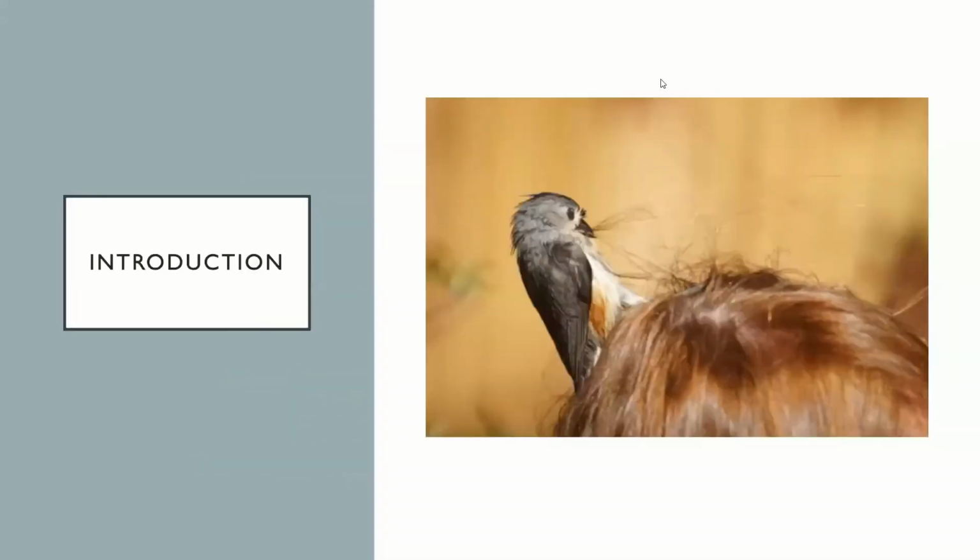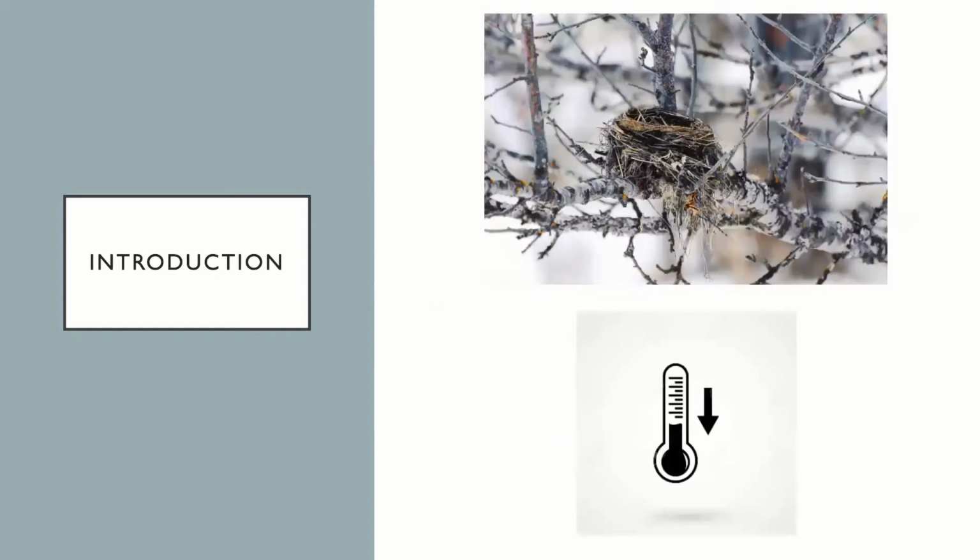So before getting into our model and showing what we were trying to achieve, we will start with a little background observed from nature. In some bird species, sometimes we observe that they have a very special behavior. They tend to approach different mammals, for example, dog, cat, or even human, and they pull the hair or fur out of the mammals and use that hair to build a nest. This behavior is observed widely across the world, but there is empirical evidence that in areas with a higher latitude, which means that those areas are significantly colder, the birds tend to go snatching the hair more likely and more often.